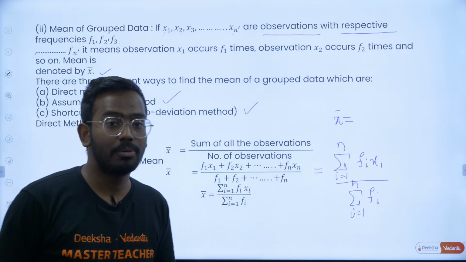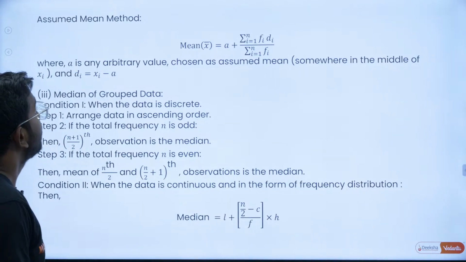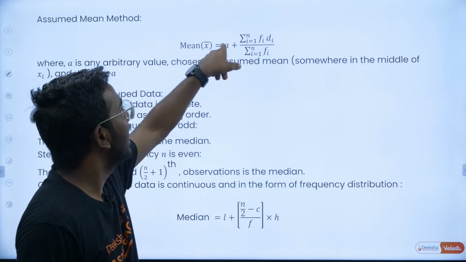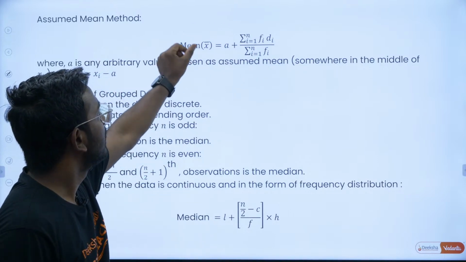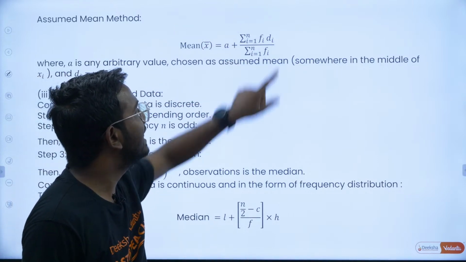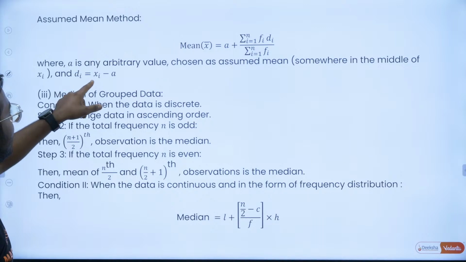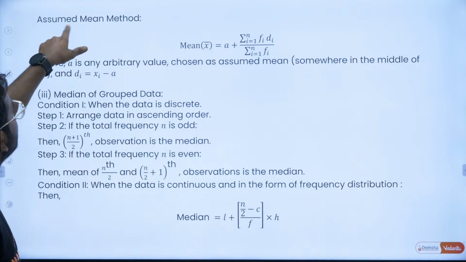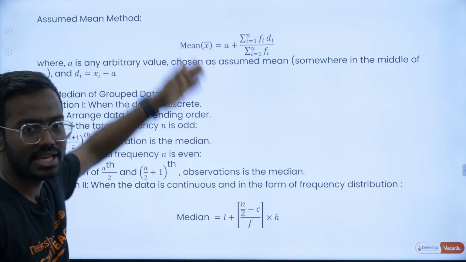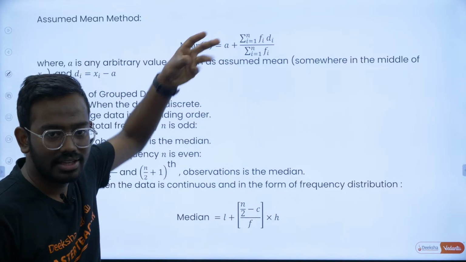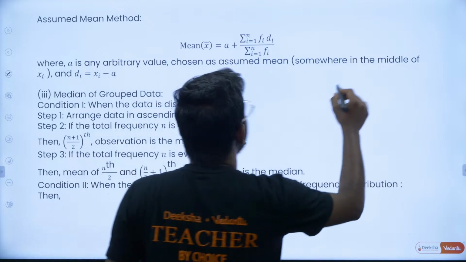Now, how do you get it from the assumed mean method? The same process plus a. You'll have to do the same process with Fi di. What is your di? di is xi minus a. That is, from each entry you subtract the assumed mean. You have xi and some assumed mean. You assume some mean in between, usually in the middle of xi.